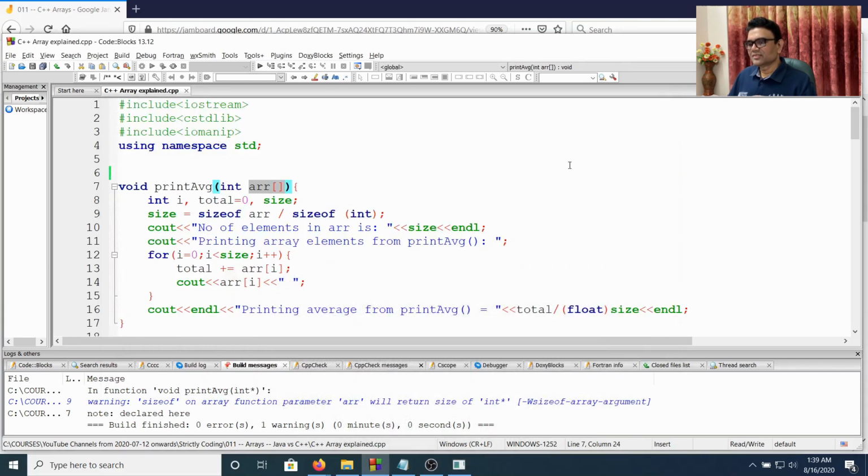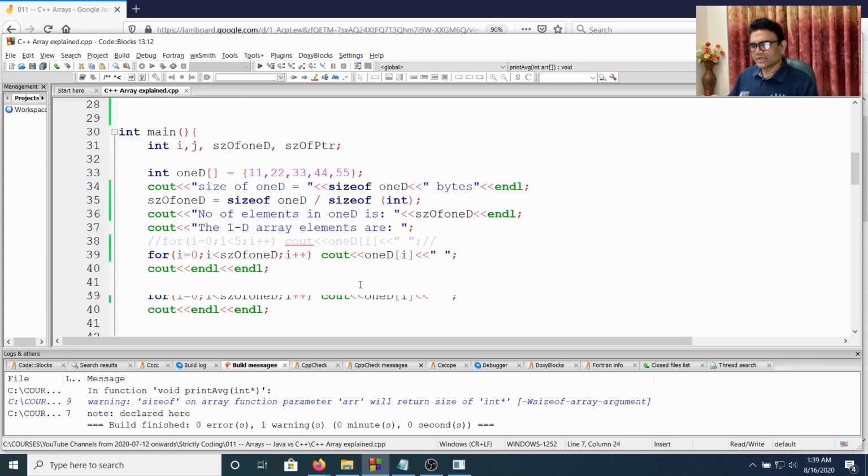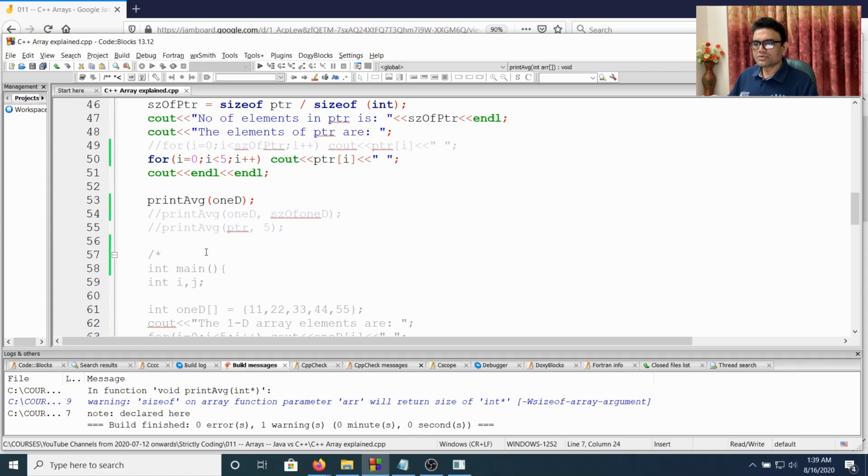So the point is, if you want to send an array as a parameter to a function, from the parameter you cannot calculate the size, because that will give you the size of the pointer, not the allocated memory. You need the actual array name, not the parameter, because the parameter is basically a pointer which receives the base address of your array. So therefore what we need to do is send the size also.